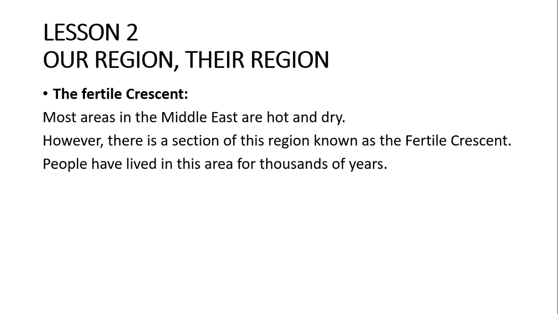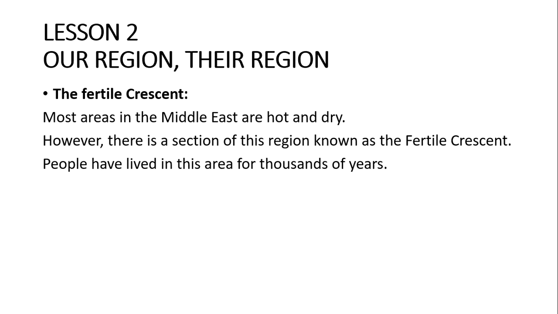I want you to open your book, page 83. You will find our region, their region, lesson 2. Okay? We will start with the Fertile Crescent. What do you mean by Fertile Crescent?